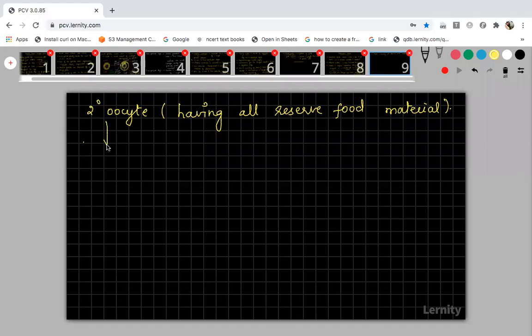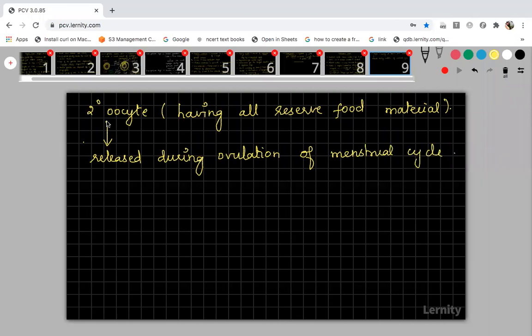Now it is this secondary oocyte which is released during the ovulation of the menstrual cycle. This secondary oocyte will be released during the ovulation of the menstrual cycle process. How will it be released?